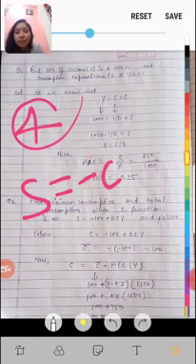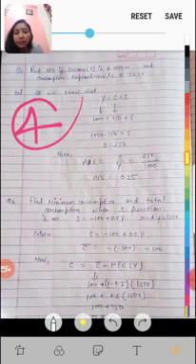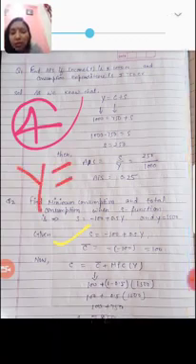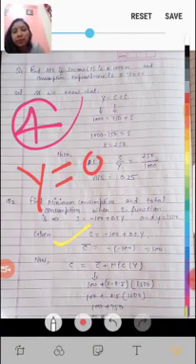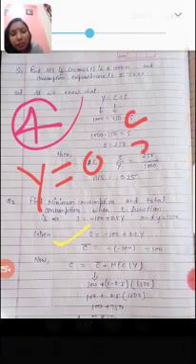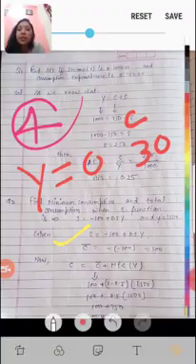Okay, so now we can calculate minimum consumption when income is 0. Now let's continue. When income equals to 0 and C given, suppose 30. So what is the saving here?